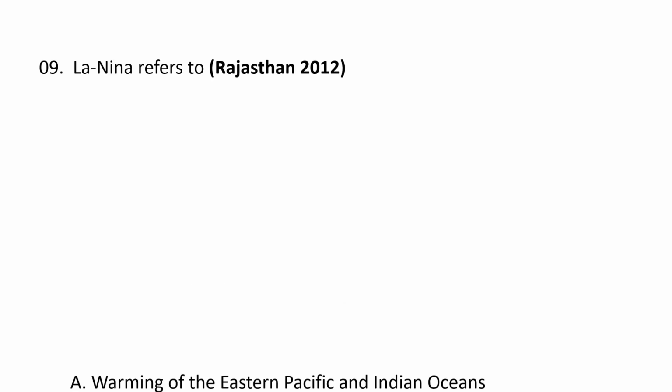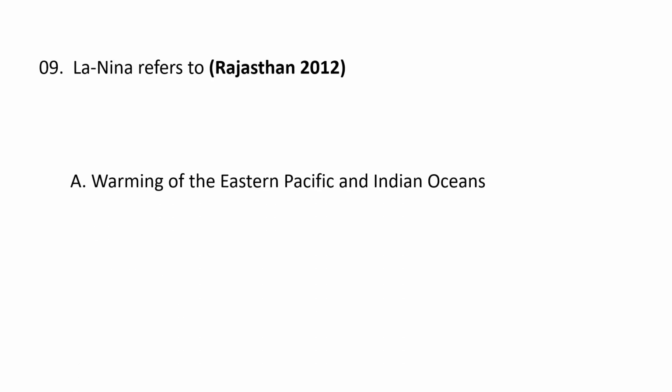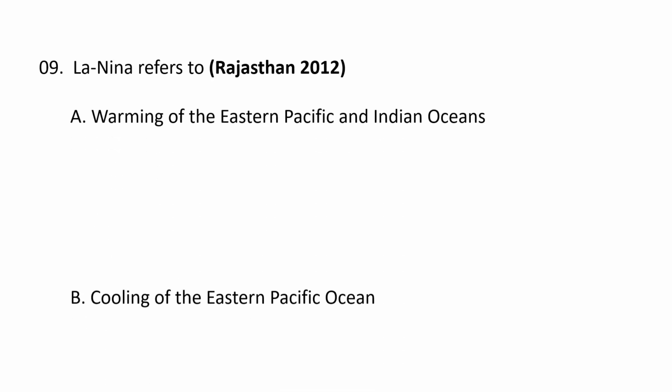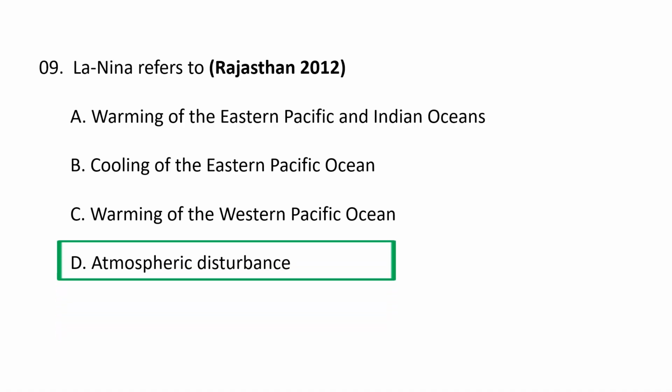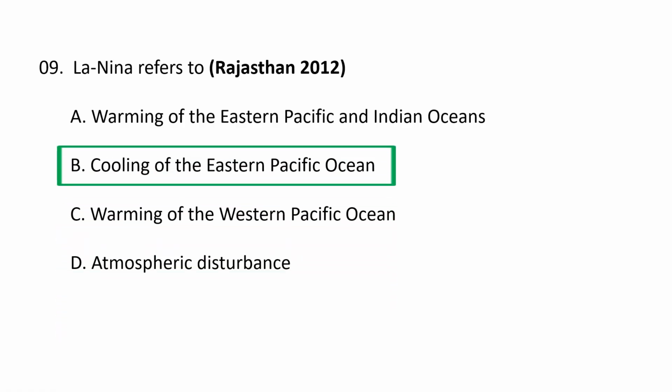Next question. La Nina refers to A, warming of the Eastern Pacific and the Indian Oceans, B, cooling of the Eastern Pacific Ocean, C, warming of the Western Pacific Ocean, and D, atmospheric disturbance. La Nina refers to cooling of the Eastern Pacific Ocean.